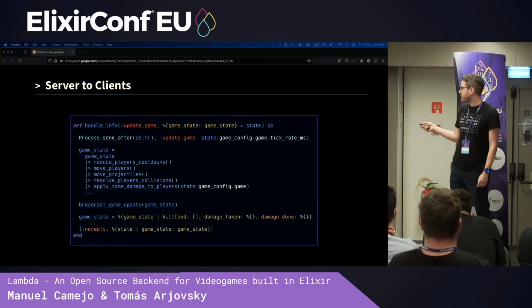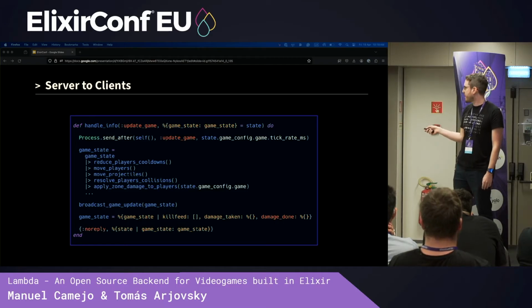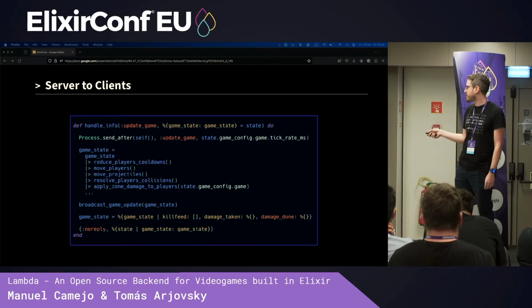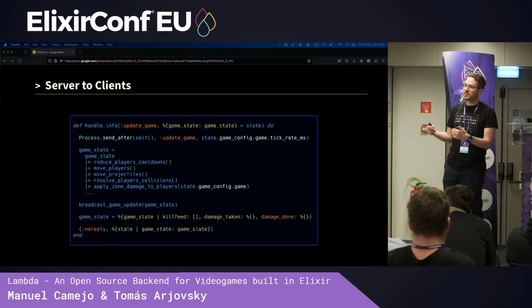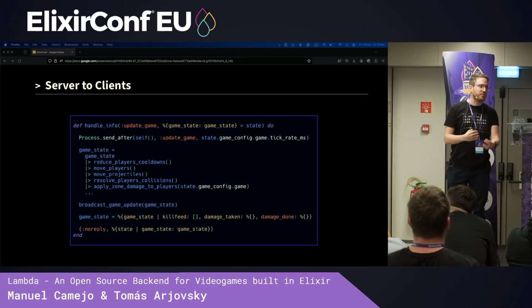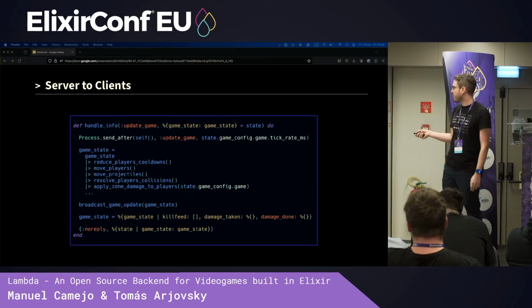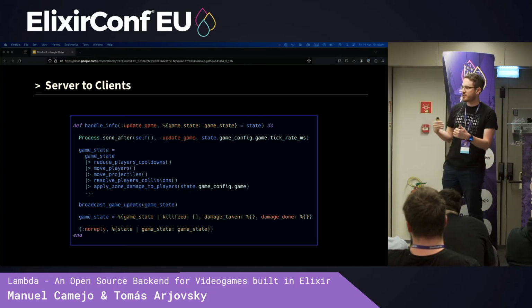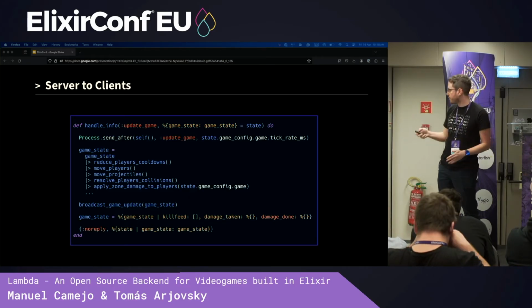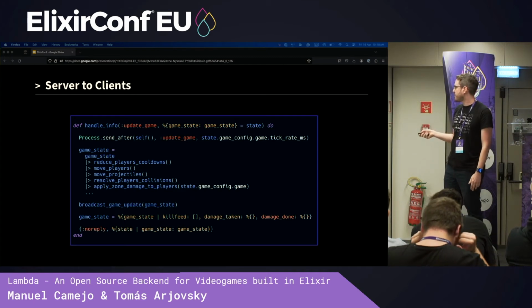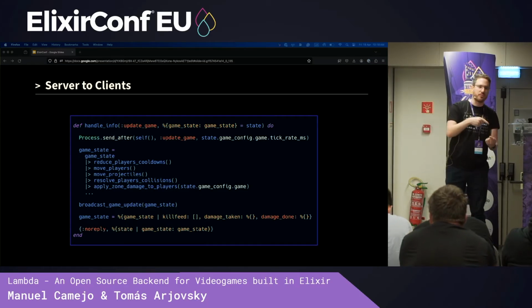This is something that happens every 30 milliseconds, as you can guess, because this is a handle_info, and there's also this ticker pattern where you see the send_after and the game tick rate milliseconds. Basically, there's a lot of things in the game that depend on the passage of time and not in particular players' actions. Those are most of the things in this list, like reducing player cooldowns and moving projectiles. Those are things that once triggered, just move on their own. And also these move players, this is the odd one out, right? Because weren't we moving players in the previous one?